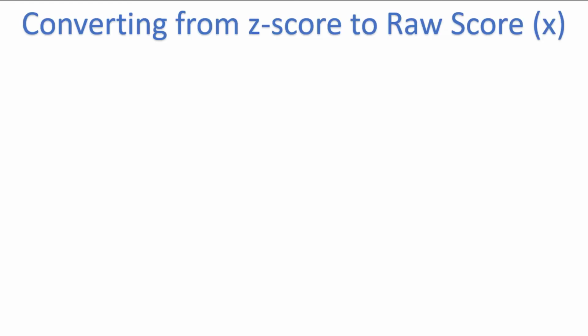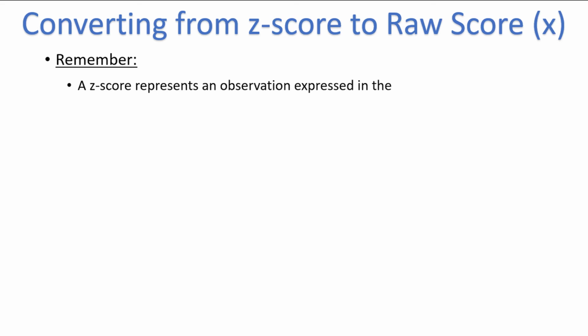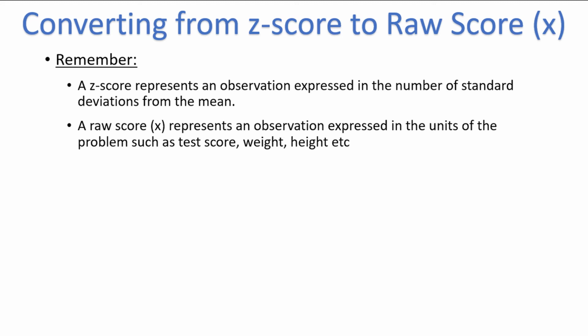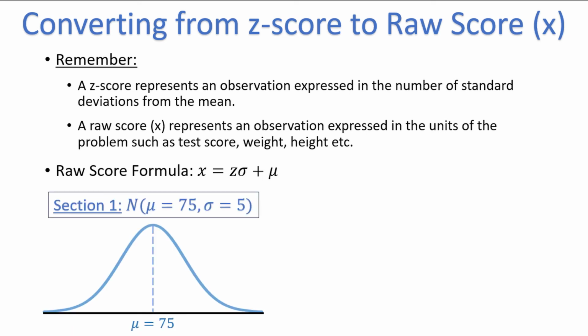We can also go backwards. If we know the z-score, we can calculate what is called the raw score. Remember that a z-score represents an observation expressed in the number of standard deviations from the mean. A raw score represents an observation expressed in the units of the problem, such as test score, weight, height, etc. The formula for a raw score x is based on the z-score formula and becomes x is equal to z times sigma plus mu.